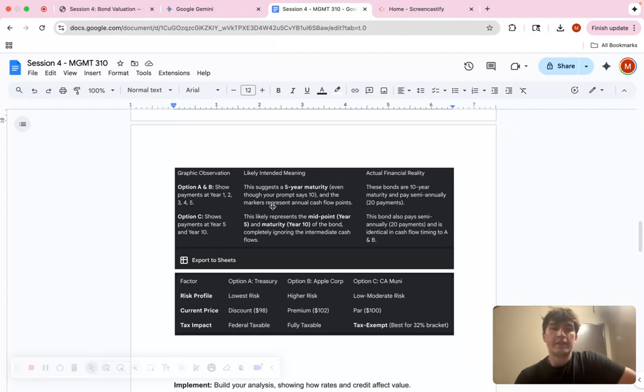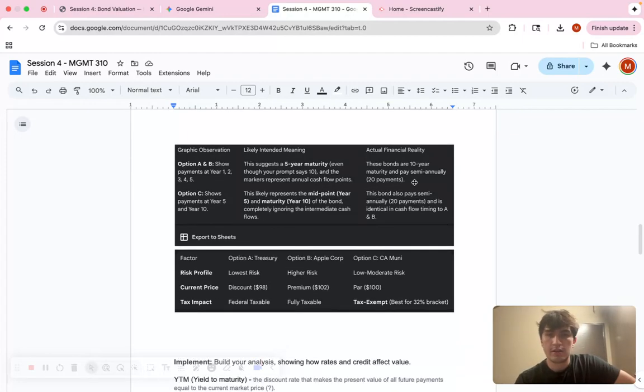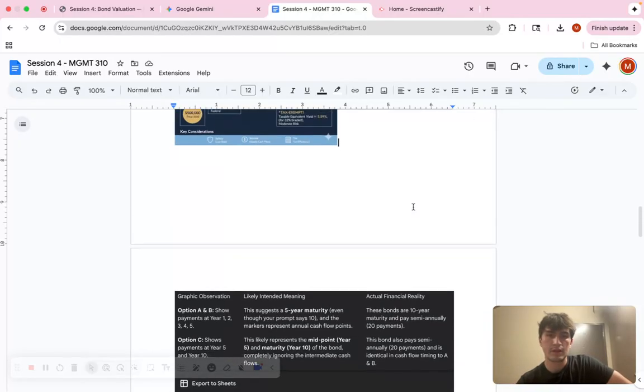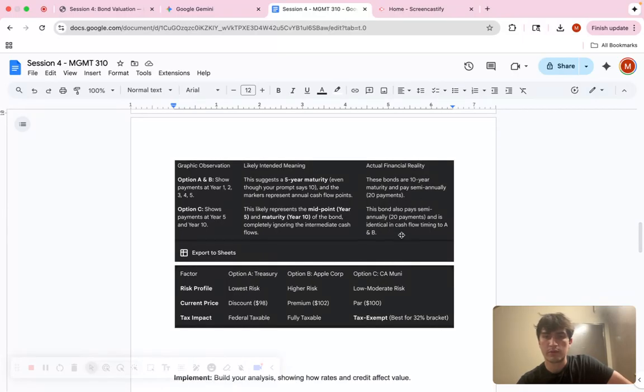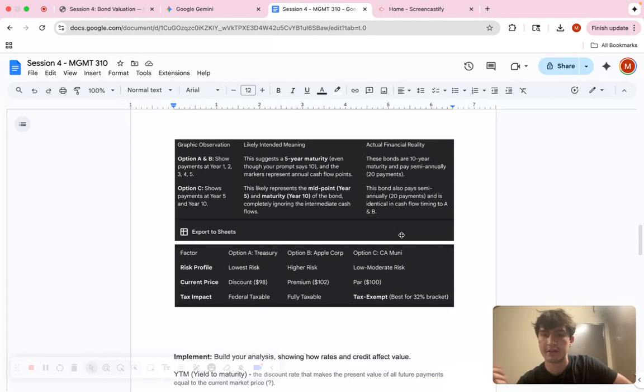So the observation of it is just that they get paid semi-annually, so 2 times a year, and then the bond has 20 payments, because 2 times 10 is 20.